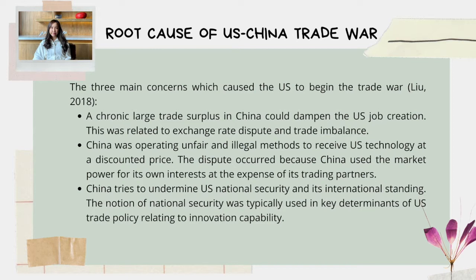Second, China was operating unfair and illegal methods to receive US technology at a discounted price. China's power in the economy was abused to benefit itself at the expense of its trading partners. Third, China tried to harm US national security and its international standing. Innovation capability and national security are key determinants of US trade policy.